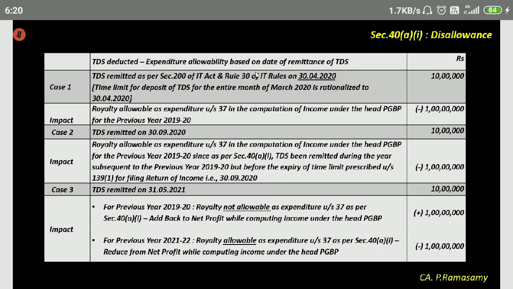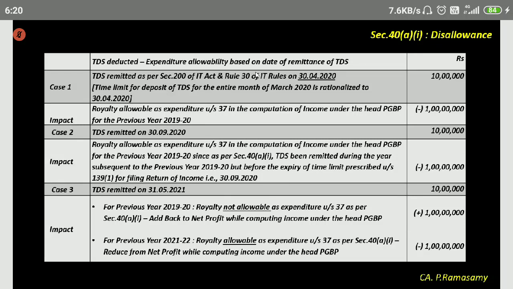Please read through the example. If you have any doubt, please ask. Is it clear? Is it okay? Case 3, explain again, Shravan.